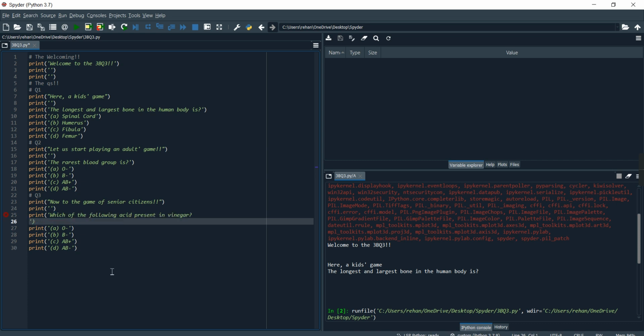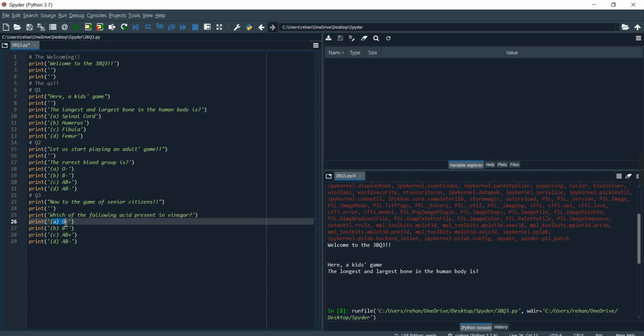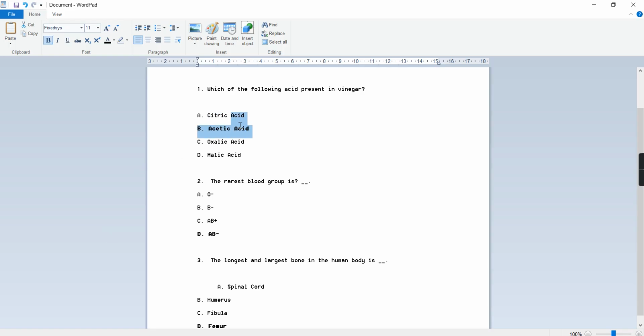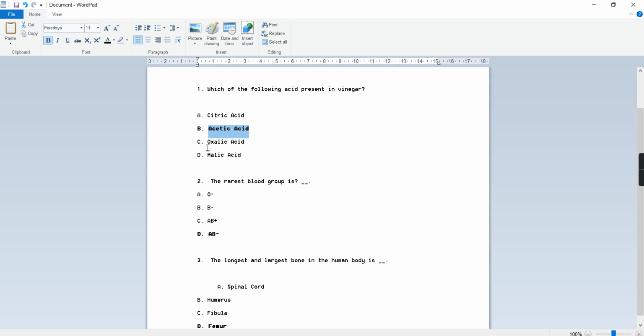So let's write this and let's get the options. Citric acid. So let's write citric acid over here. Second, let's select this and press Ctrl V to write citric acid. Now the correct answer, which is acetic acid. That's Ctrl C and Ctrl V. Now oxalic acid